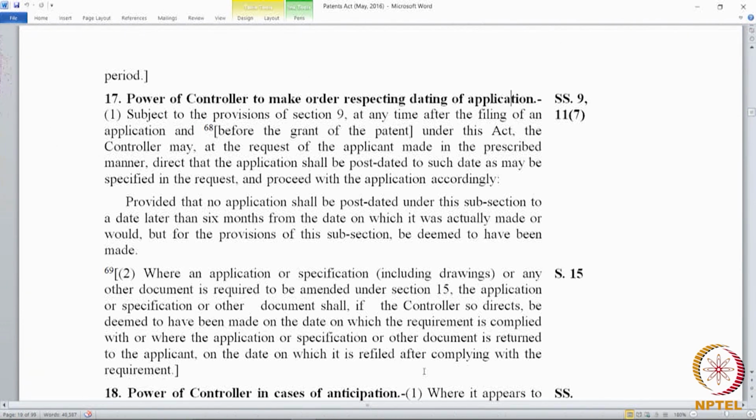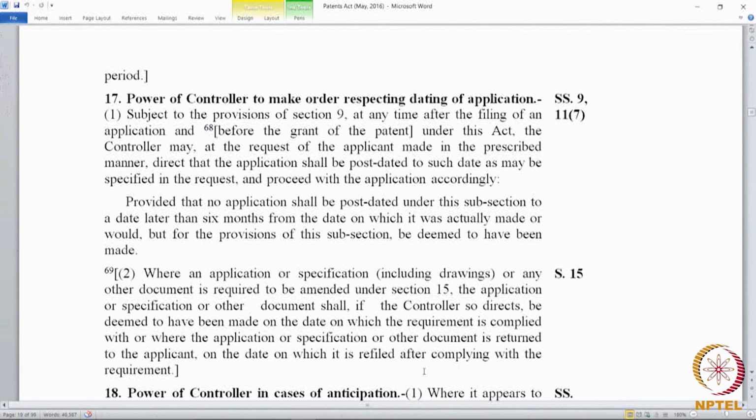We saw that it is a requirement that you file the complete. So, in all that you will find the language date of filing. Date of filing is the date of patent, date of filing. So, date of filing, because it comes in one go. Okay. Now, there is a proviso to 17(1), provided that no application shall be post dated under this subsection to